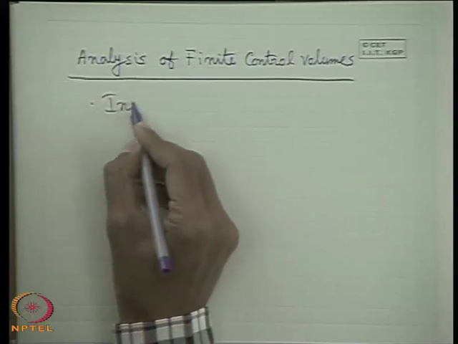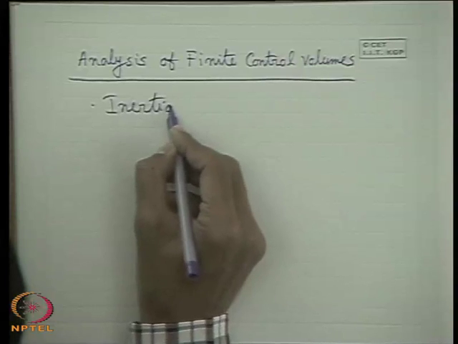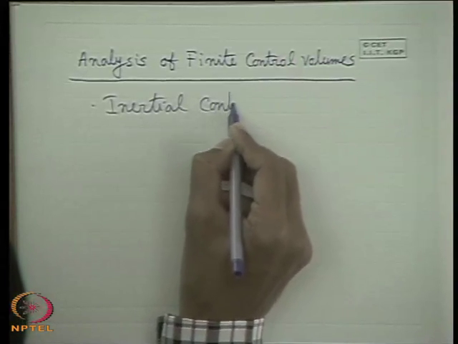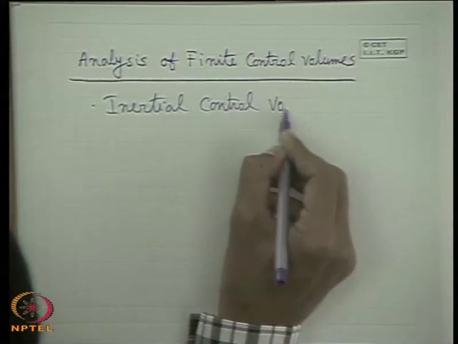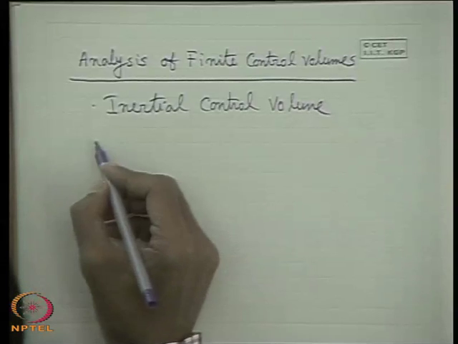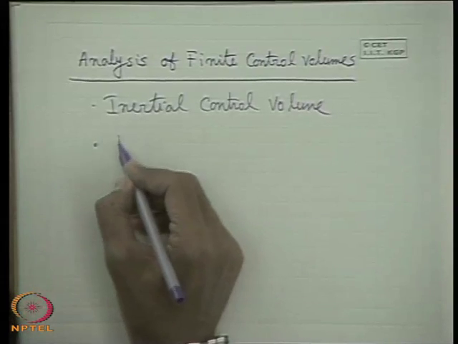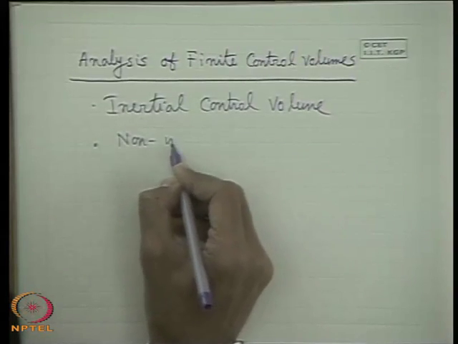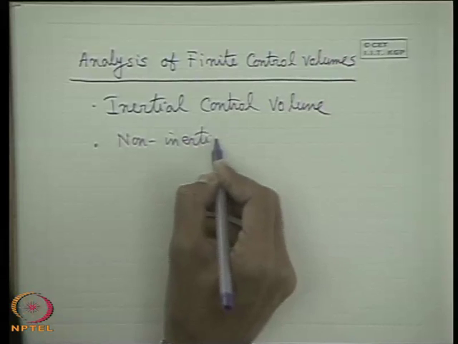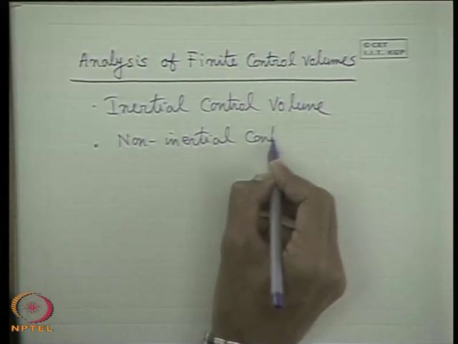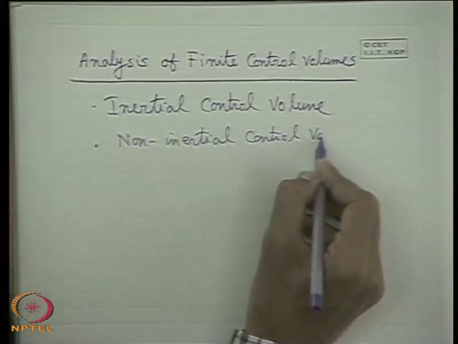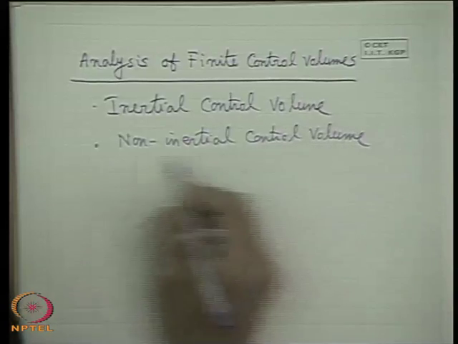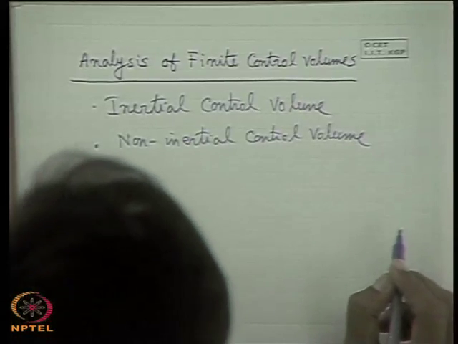Now, therefore, we can write: inertial control volume, that is a control volume which is either absolutely stationary or moving with uniform velocity, and non-inertial, the control volume which is moving with acceleration.